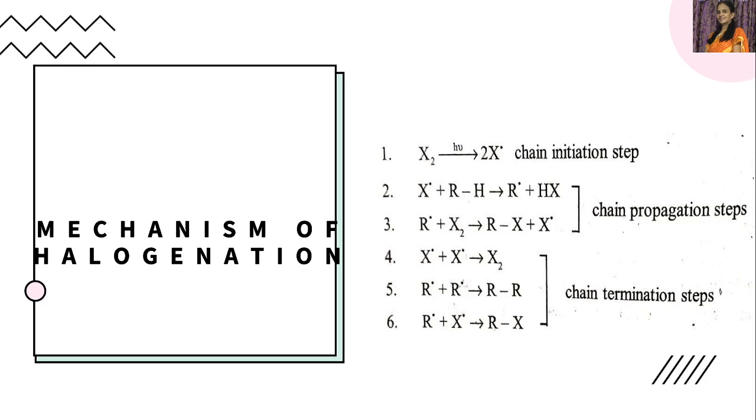And finally, the chain termination reaction, where there are three different reactions. Any one can take place to stop the chain reaction. The first one is two halogen free radicals combine to form a halogen molecule, or two alkyl free radicals combine to form an alkane molecule, or one alkyl free radical and a halogen free radical combine to form an alkyl halide. So in this way chain termination takes place.